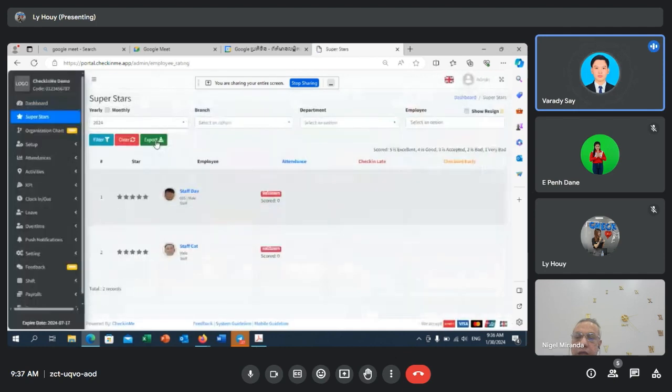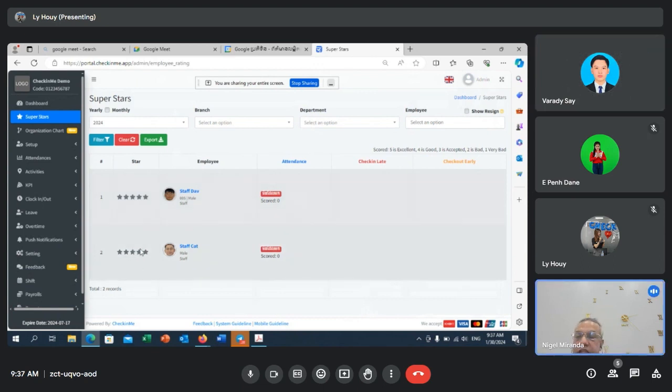Superstar right here, we simply evaluate their attendance. So we got 5 star, the highest. The employee who is always active in coming to work, rarely late or absent, gets their star accordingly. If they are always absent or late, their star will drop right here.